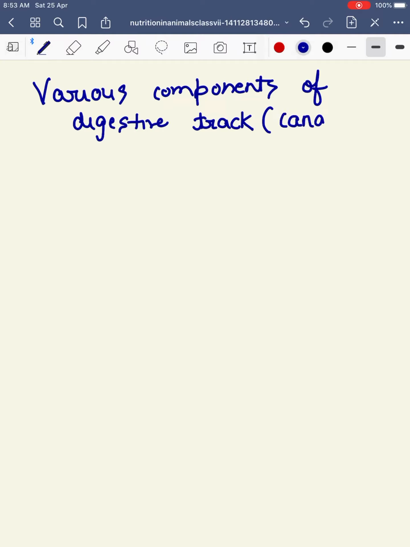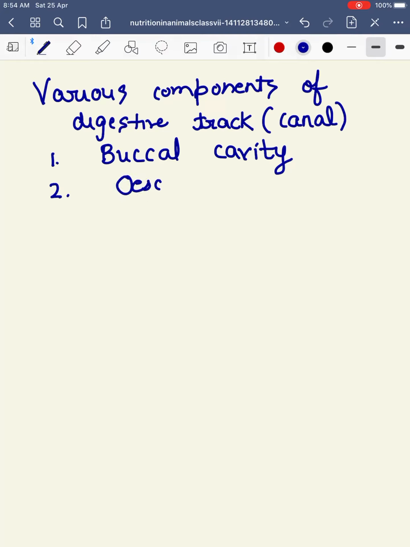That is a kind of continuous canal from which the food is passing, is getting digested and is defecated out. So for that, the first component is the buccal cavity, that I have already told you. What is the buccal cavity? That is a hollow space where the food is stored and soaked in saliva. Then is our esophagus, that is a kind of food pipe from where the food is passing and then it is going to the stomach.